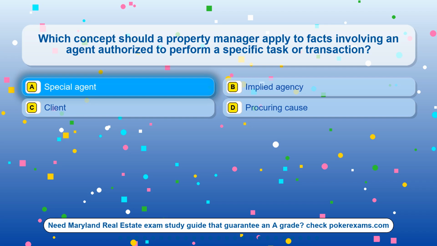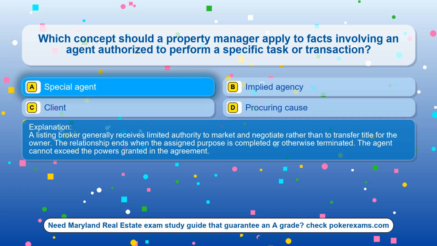The correct answer is option A, special agent. A listing broker generally receives limited authority to market and negotiate rather than to transfer title for the owner. The relationship ends when the assigned purpose is completed or otherwise terminated. The agent cannot exceed the powers granted in the agreement.